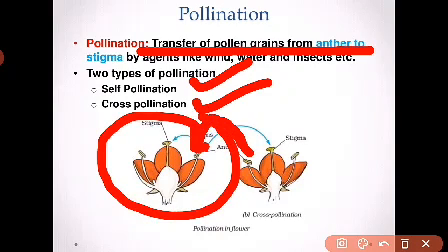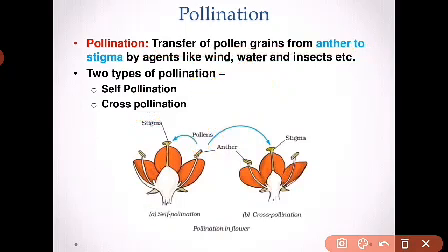Okay, so let's see. Self-pollination means transfer of pollen grains from anther to stigma in the same flower.